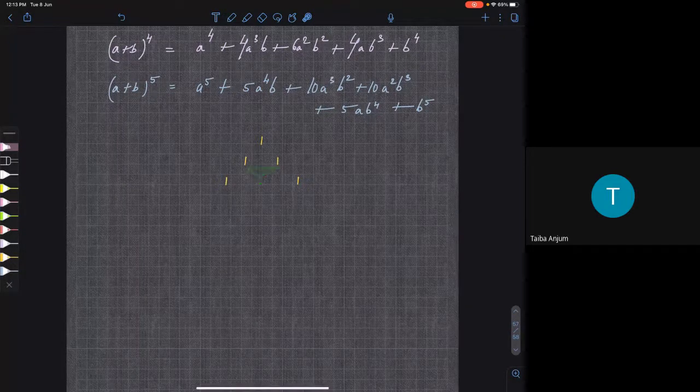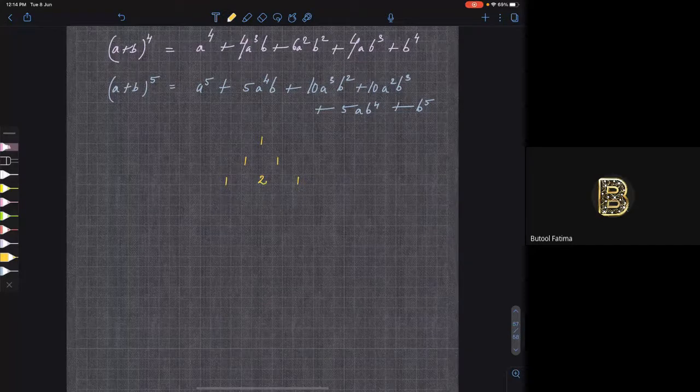You are getting my point? So they write 2 here. You'll understand in the next line. See, again they start from 1 and 1. So 1 and 1 they write on the ends. And these two numbers they add, what will you get?